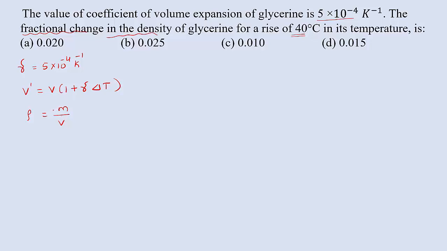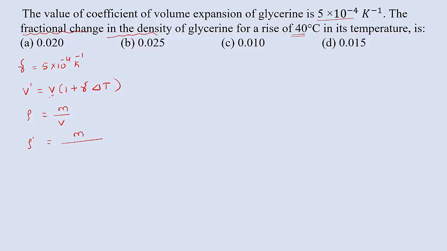But here the fractional change in the density of the glycerin for a rise of 40 degrees Celsius in its temperature is asked. So now I am going to consider, after changing the density of the glycerin, this is the initial density rho equal to m divided by V, and now we can write the changed density rho dash equal to the same equation, m divided by V, its initial volume.